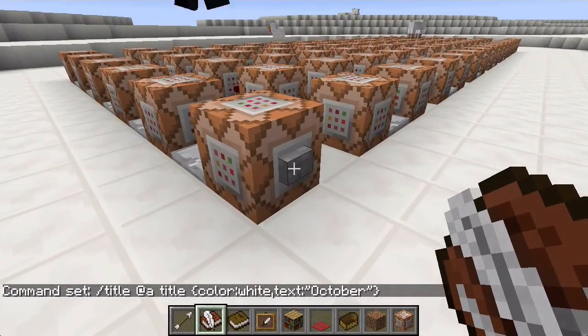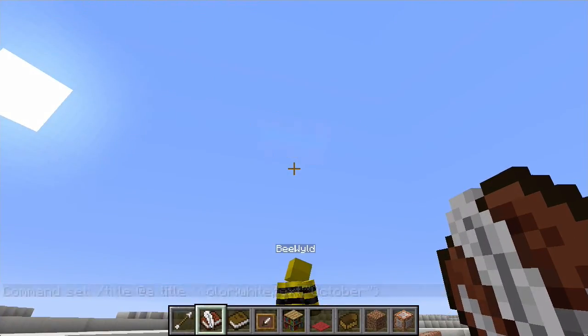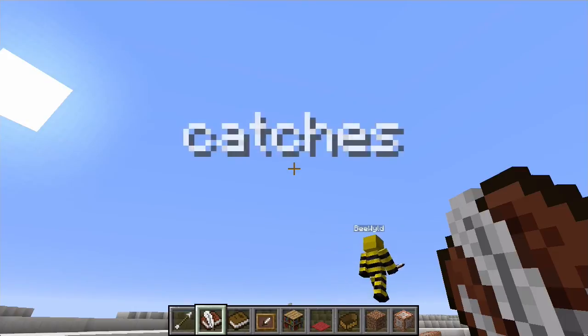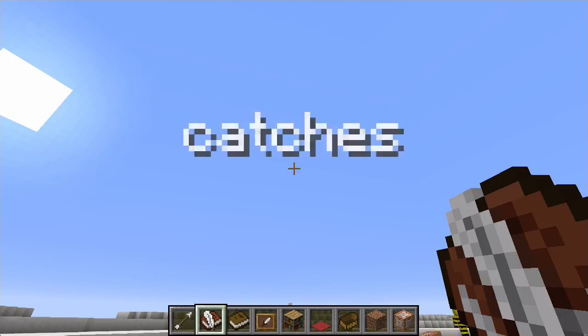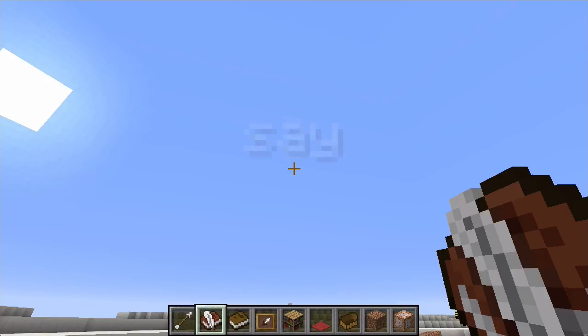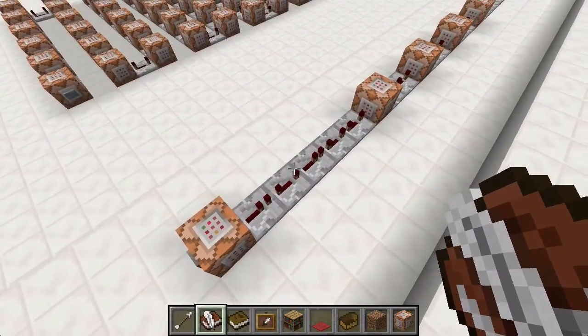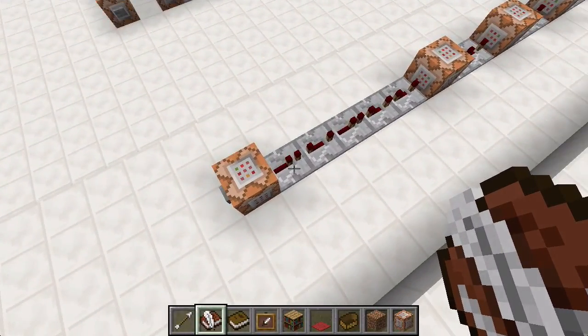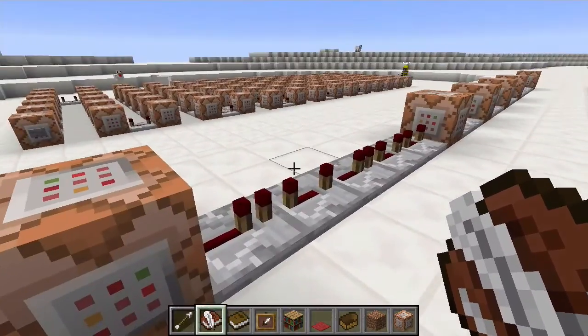This is what it looks like if we press it. I'm going to press this one here and look up at the sky, so I've got a nice background too. You can see it whizzing through a load of words, which is a poem. So we're basically trying to find ways of creating text inside of Minecraft. Here's another example of how we can organize the speed of delivery of words on screen.